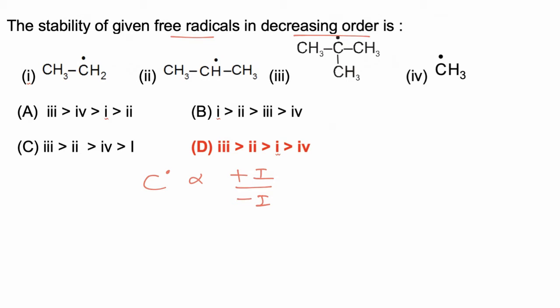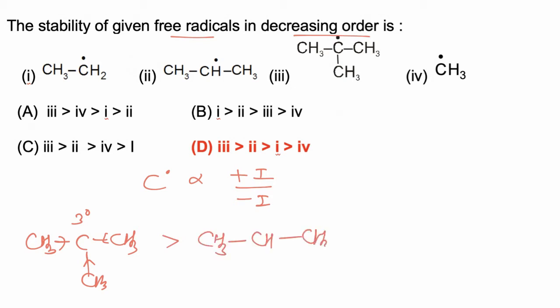Now if we take tertiary butyl radical, this is stabilized by plus I effect of 3 methyl groups, so 3 degree radical is most stable. Then 2 degree radical, which is stabilized by plus I effect of 2 methyl groups, so 3 is most stable, then 2.